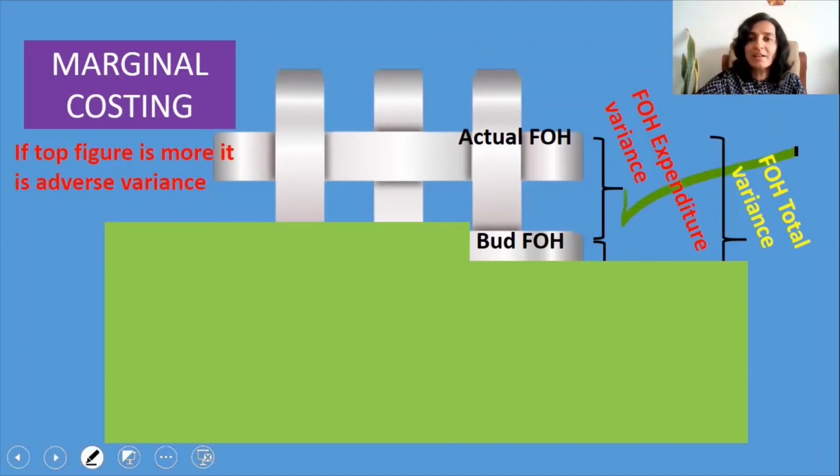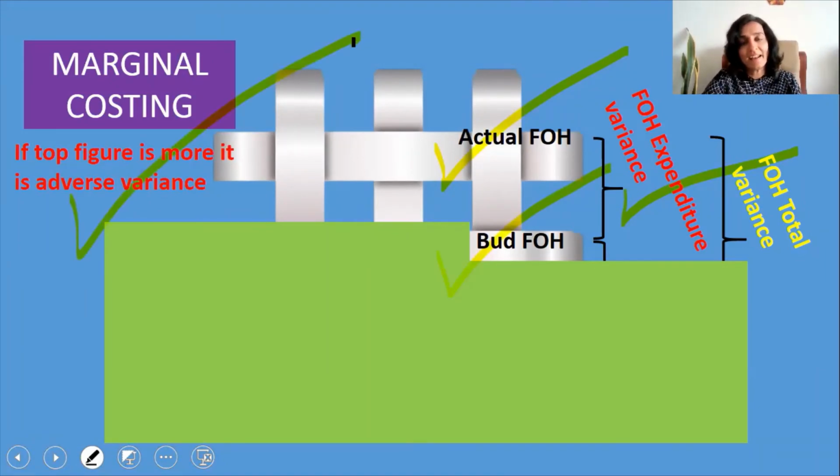And what is fixed overhead expenditure variance? It is actual fixed overheads minus budgeted fixed overheads. And if the top figure is more, it is an adverse variance. Now I will just show the grid that we studied under absorption costing as the final slide, so that when you have a revision, you can just look into that slide, because all the details pertaining to the fixed overhead variances are included in that slide. So that will help you a great deal.